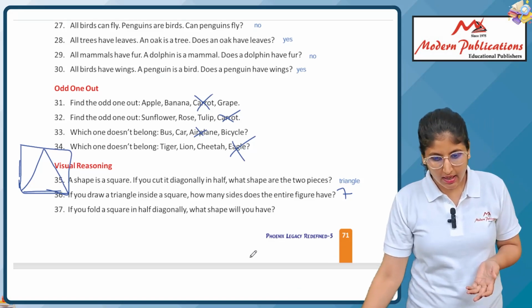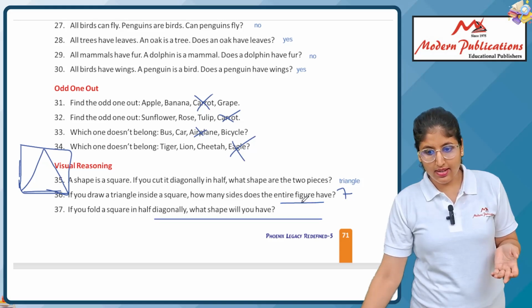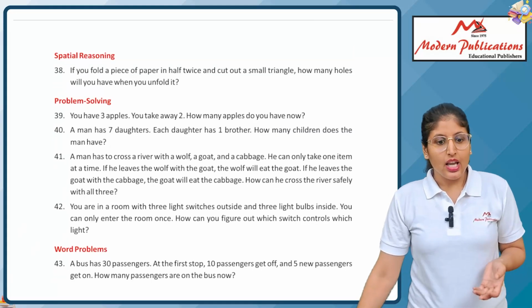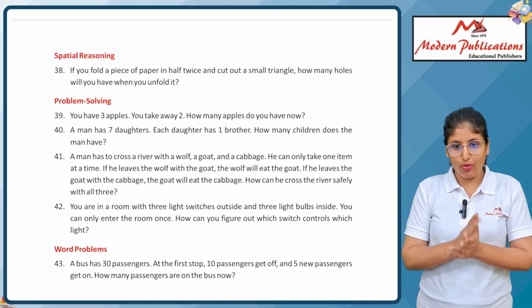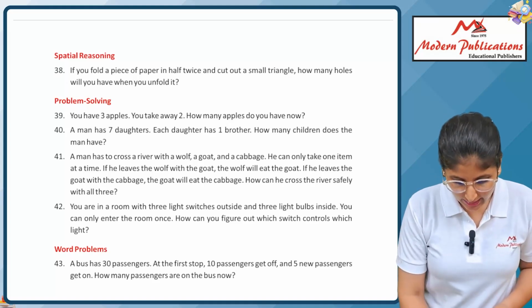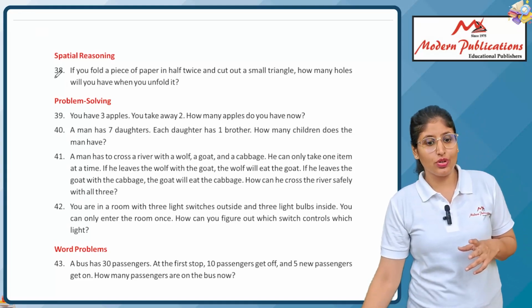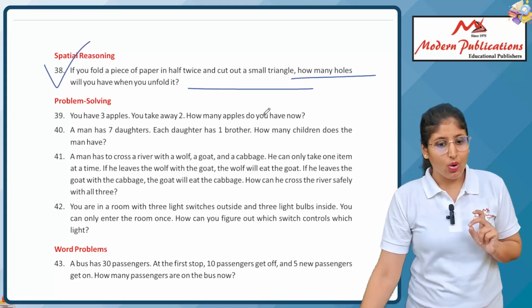If it is folded diagonally, of course, it is a triangle. Okay, so I write T. T means triangle. Next, if you fold a piece of paper into half twice and cut it, this is your homework. You have to do it yourself, because if you cut like this, then you are able to count. Okay, this is your homework.